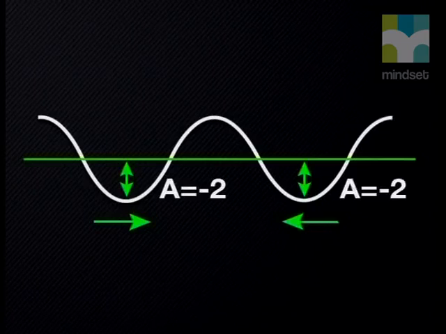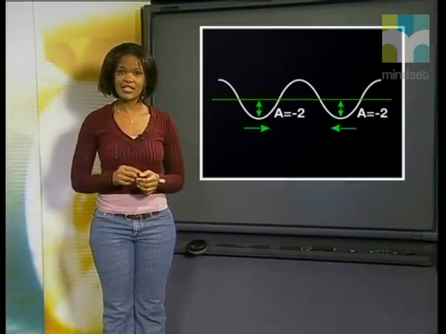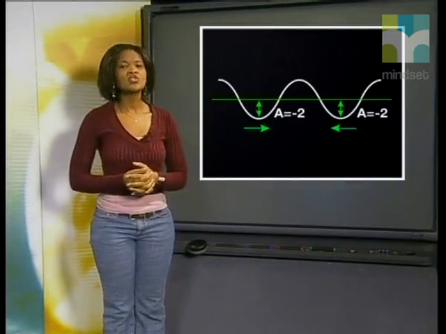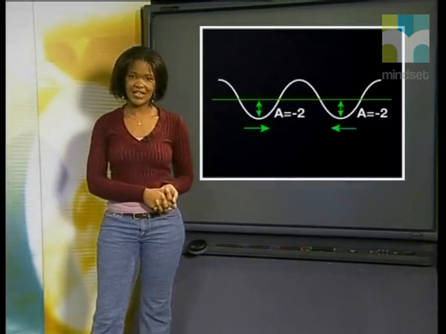I know, that's quite a mouthful, but I think you'll understand it better if you apply it to a practical example. In this example, we have two troughs moving towards each other. Both the troughs have an amplitude of -2 centimeters. Can you predict the amplitude of the trough formed when these pulses interfere constructively? Remember, the amplitude of a pulse is the maximum displacement from the rest position. So we want to apply the principle of superposition where the displacement is maximum.